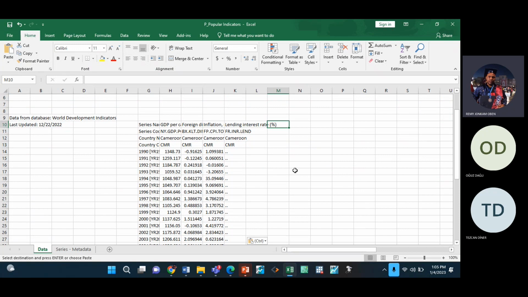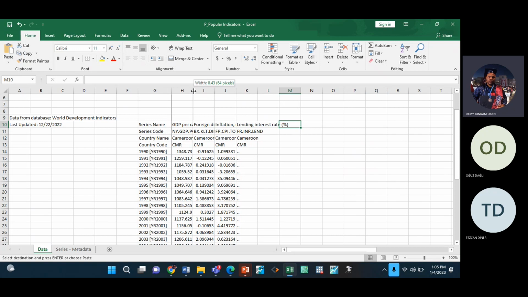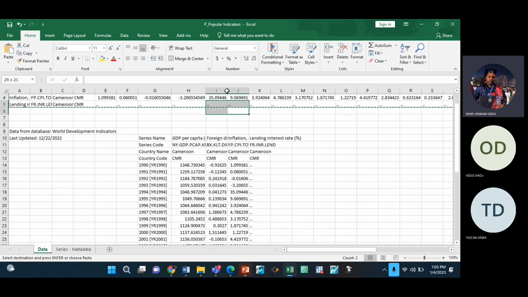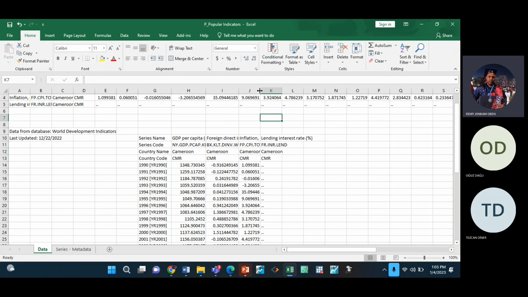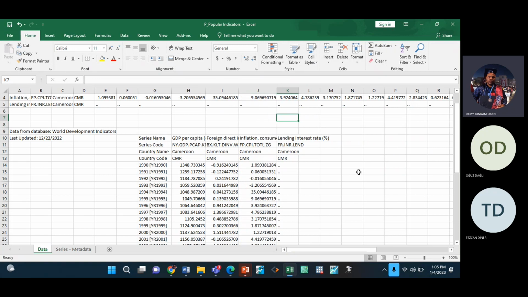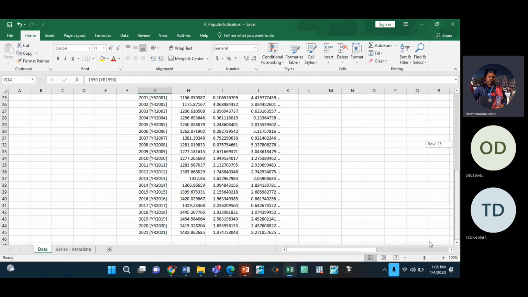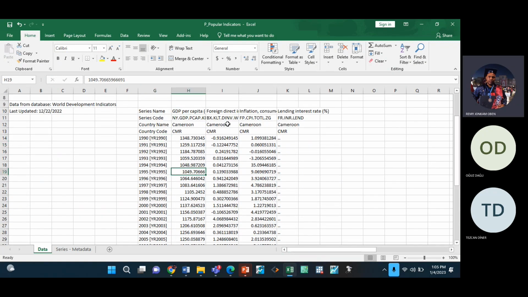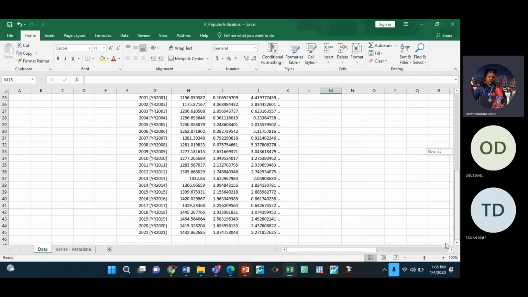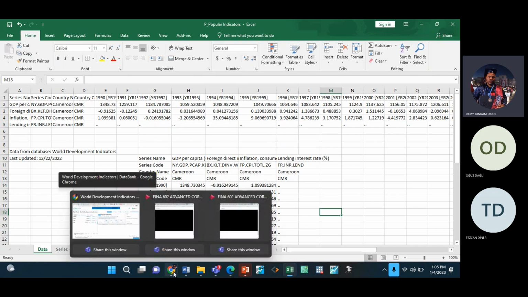Since your data is in vertical format, you can now arrange it as you like, because you have to put it on eViews. So you see these are the years, 1990 to 2021. GDP, this is the data, FDI, inflation, whatever. But for this interest rate, we don't have the data. Why? I think because it's lending interest rate.